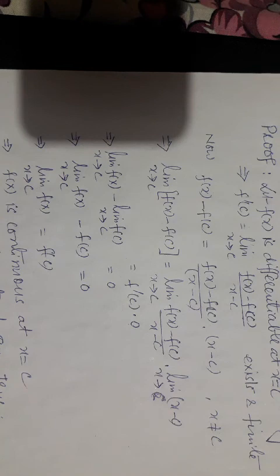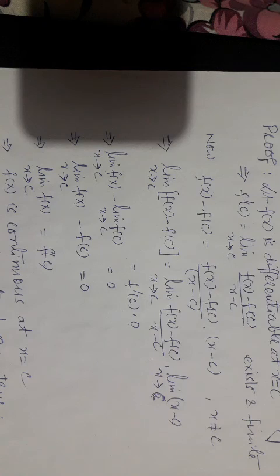Which implies that the limit of f of x as x tends to c minus f of c, because f of c is a constant value. Transferring f of c to the right side, we have the limit of f of x as x tends to c equal to f of c. So we have shown that every differentiable function is always continuous.